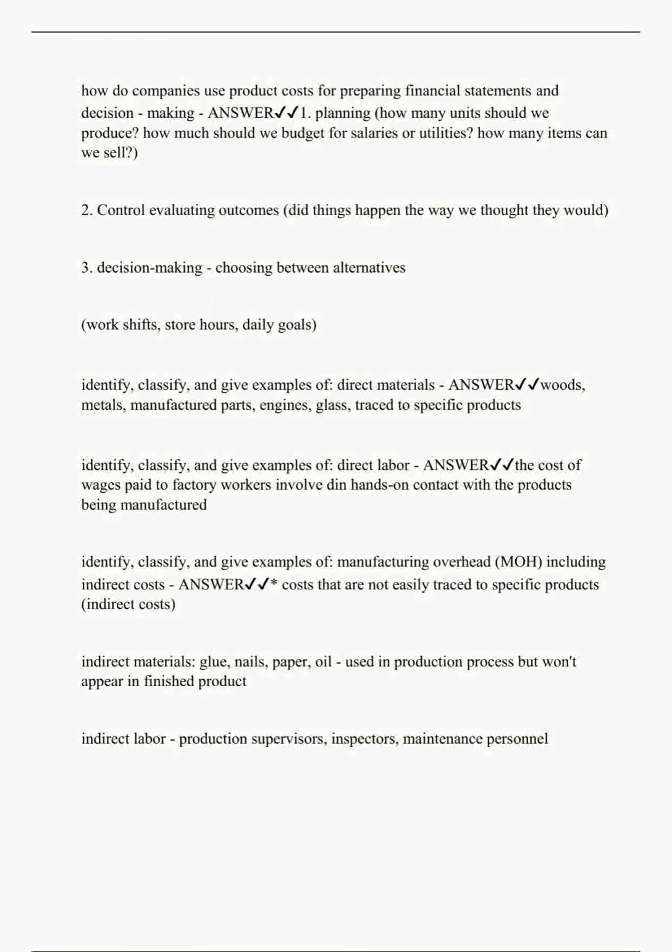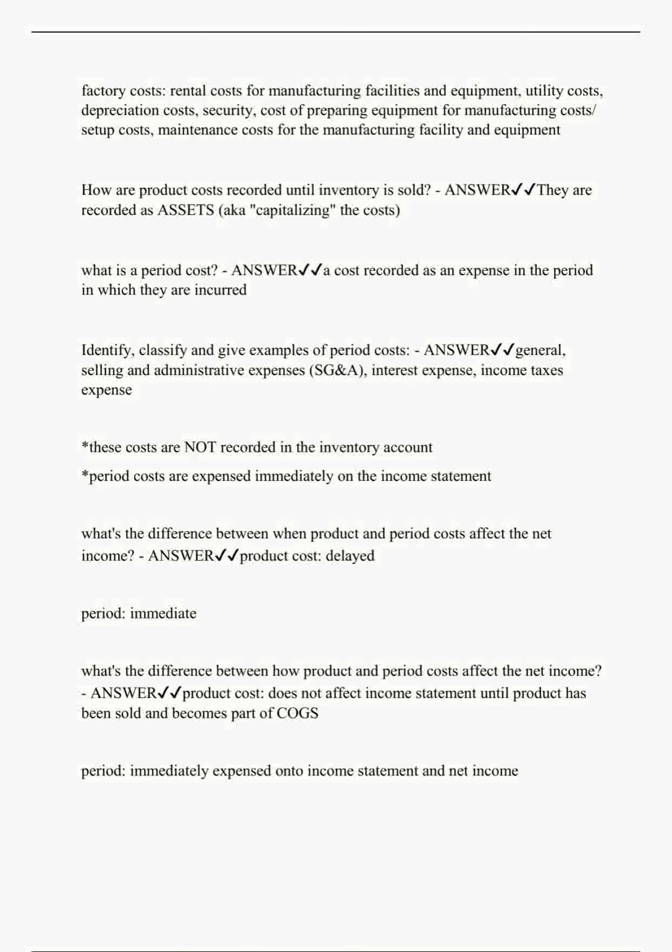Indirect labor: production supervisors, inspectors, maintenance personnel. Factory costs: rental costs for manufacturing facilities and equipment, utility costs, depreciation costs, security, setup costs for preparing equipment for manufacturing, and maintenance costs for the manufacturing facility and equipment.